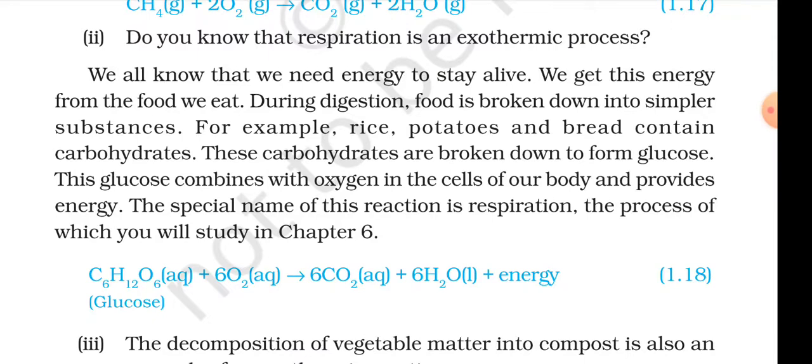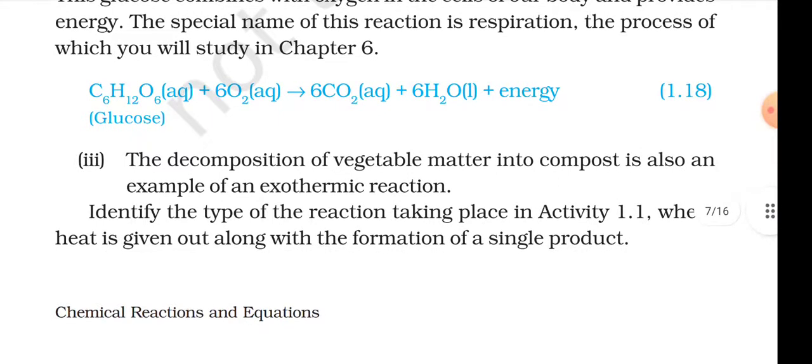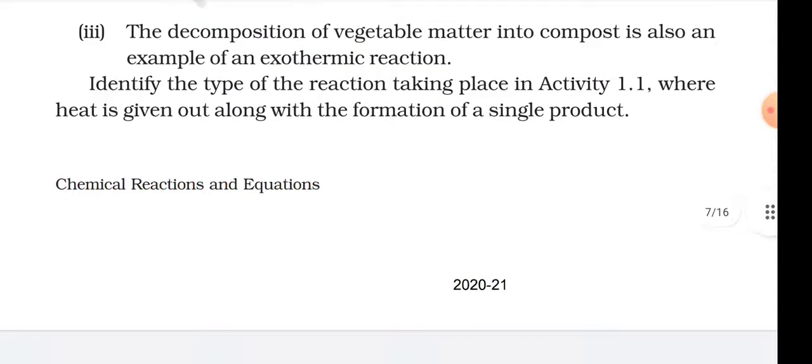The special name of this reaction is respiration, a process which you will study in chapter 6. C6H12O6 (glucose) + 6O2 → 6CO2 + 6H2O (liquid) + energy, equation 1.16. Also, the decomposition of vegetable matter into compost is an example of an exothermic reaction. Identify the type of reaction taking place in activity 1.1, where heat is given out along with the formation of a single product.